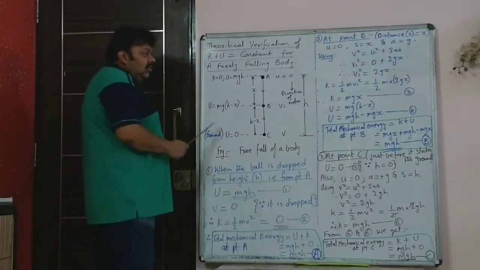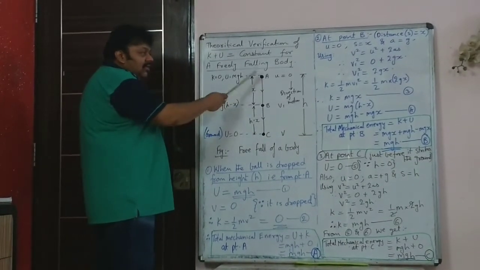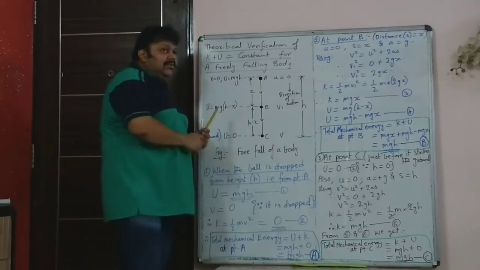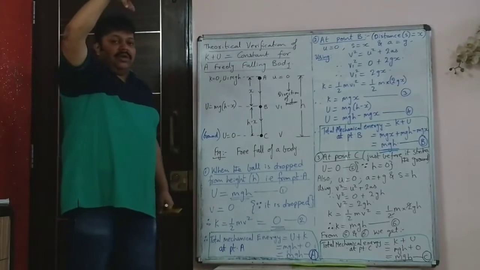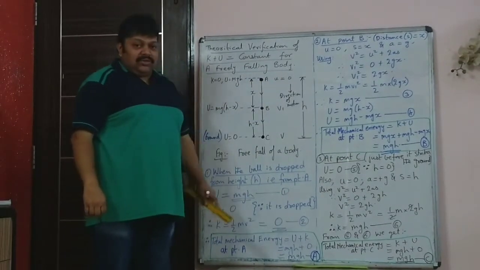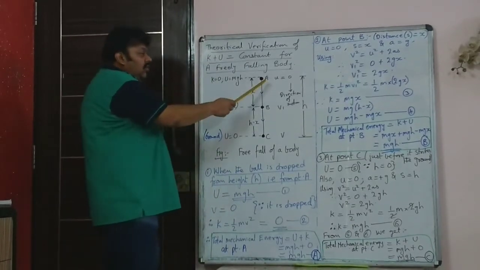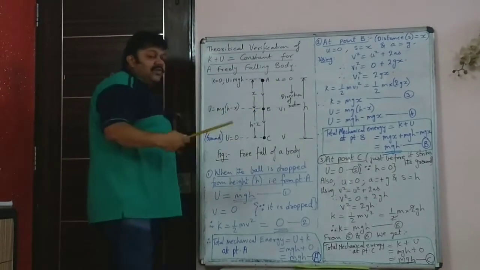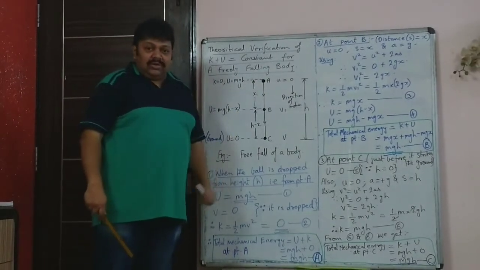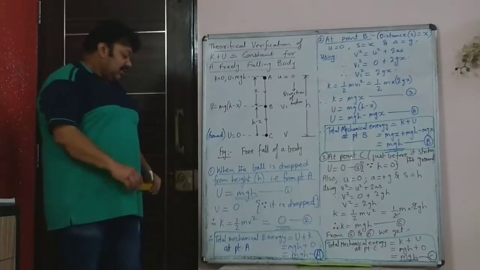So now you consider a freely falling body at the maximum height h. When that body is just dropped, when the ball is just dropped, the initial velocity will be 0. Kinetic energy is half mv squared, and in this case v is equal to 0 because that is the initial velocity.